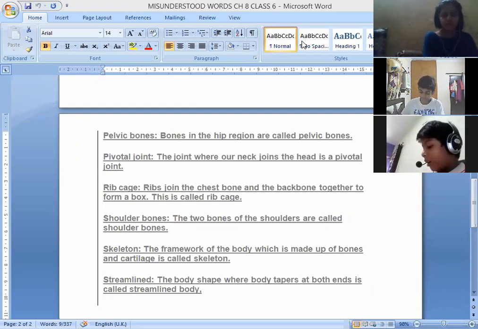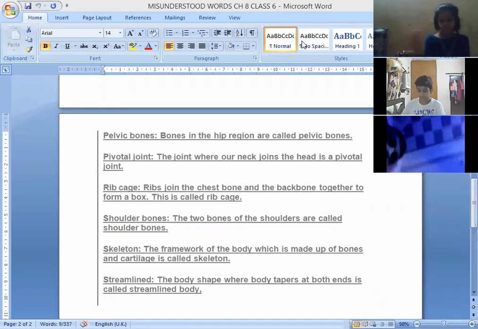Bones in our body also form a framework to give shape to our body. This framework is called skeleton. Okay. So skeleton is used to give a framework to our body.